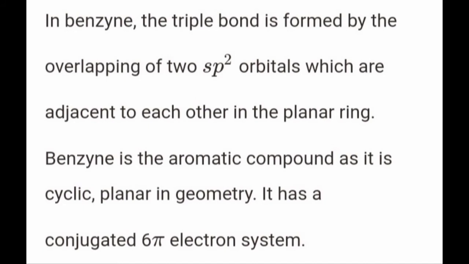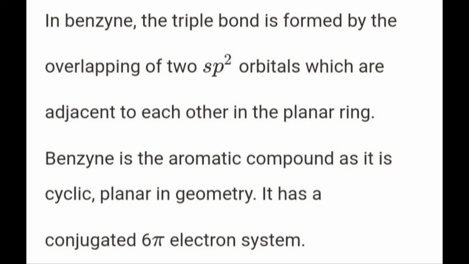Now this triple bond, how is it formed? When benzene is converted into benzyne, 2 hydrogens are removed. After that, this double bond is converted into a triple bond. That means one bond is formed. This is due to the overlapping of 2 sp2 orbitals of the carbons adjacent to each other, from which hydrogens were removed.